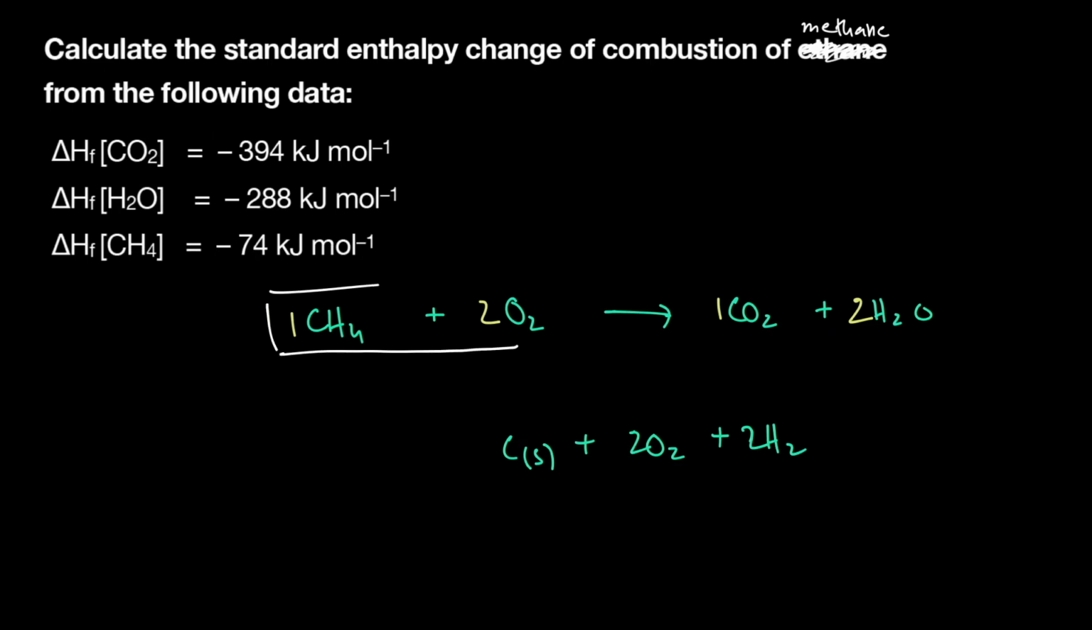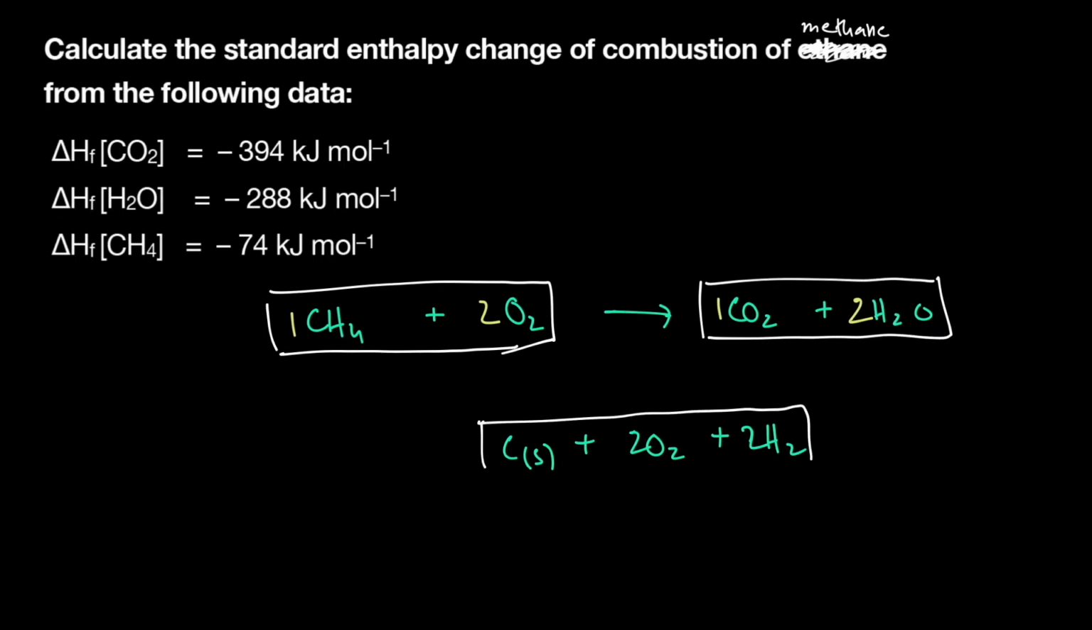Now, whenever you're given formation data and you have to find the enthalpy change of any reaction, you will always have the elements in the third box. Okay, whenever you're given formation data like they've given in this question, you'll always have elements in the third box. So now this is your X. This is the enthalpy change you have to find.